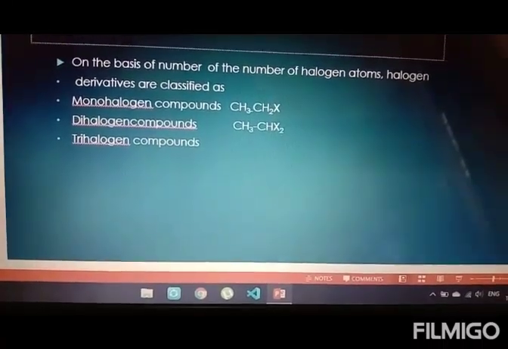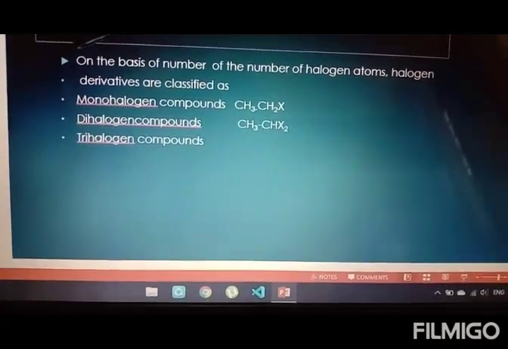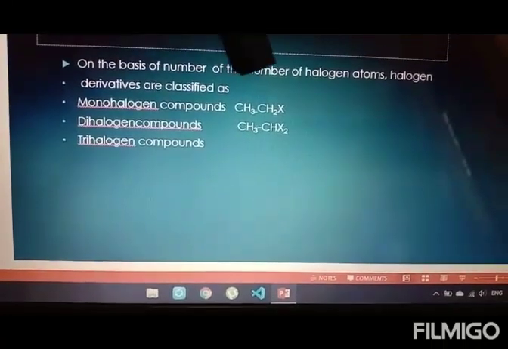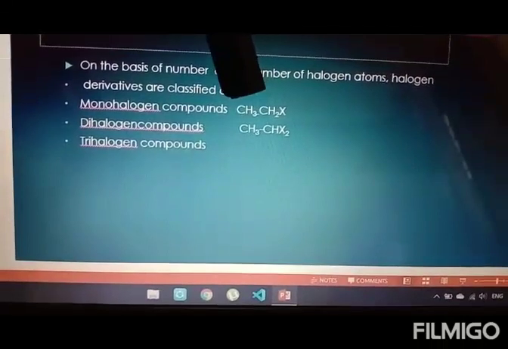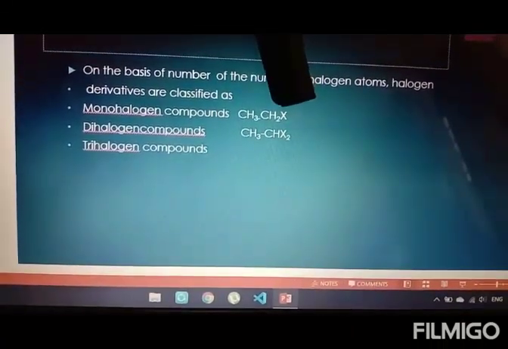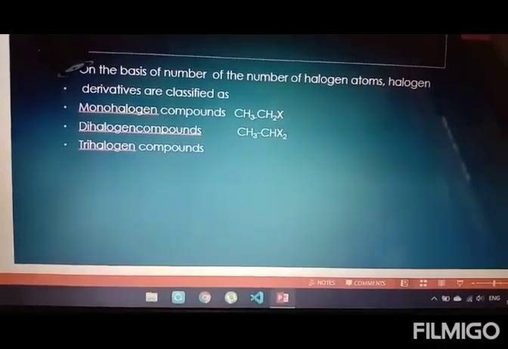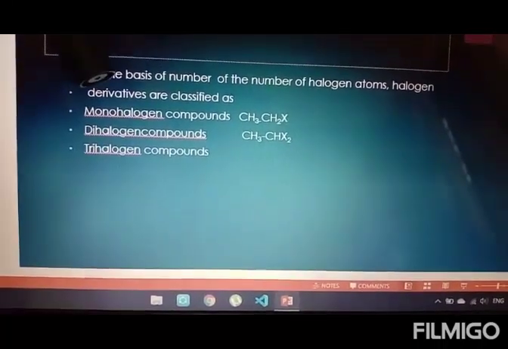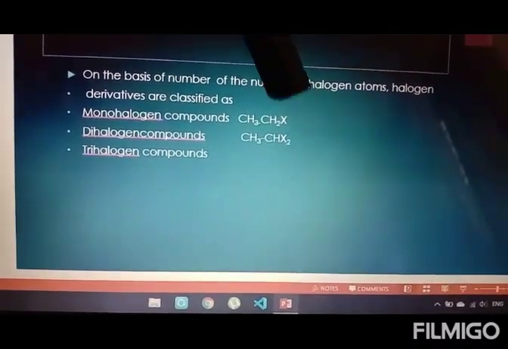If I am replacing one of the hydrogen from the hydrocarbon group, as I have done over here, from ethane, the formula of ethane is CH3 single bond CH3. So I have replaced only one of the hydrogen by the halogen group. It is classified as monohalogen compounds. Mono means single, as I have replaced only one of the hydrogen.